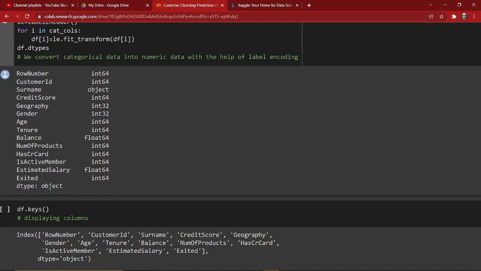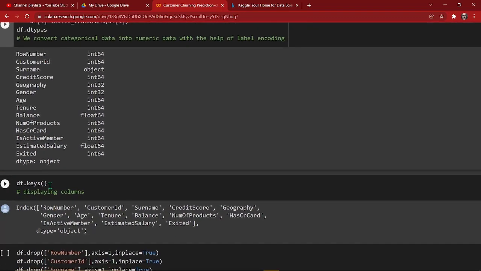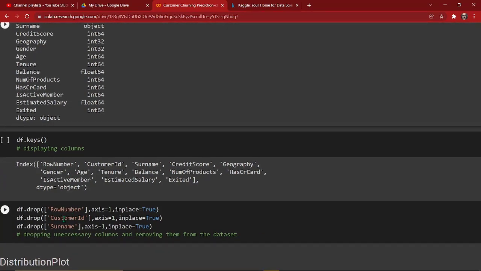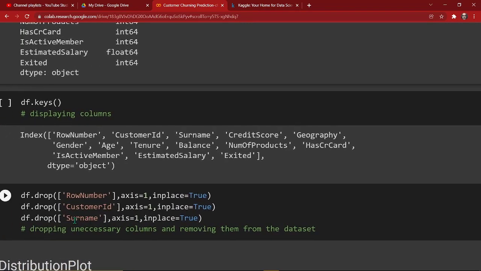So for that, we simply check our column names again, and we are using df.keys to check our column names. We can use the df.columns attribute as well. Both will give the same output, not a big deal. And now what we are doing, we are dropping all the unnecessary columns and removing them from our dataset.